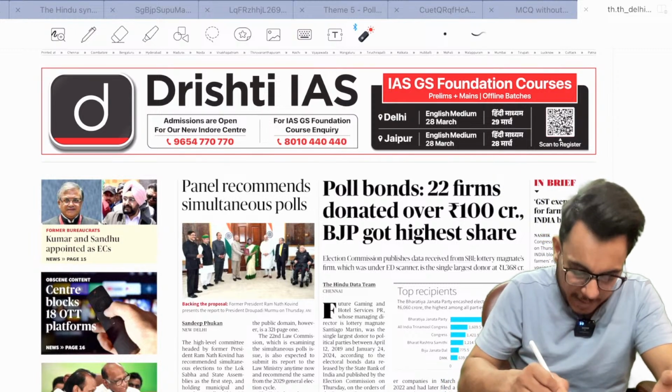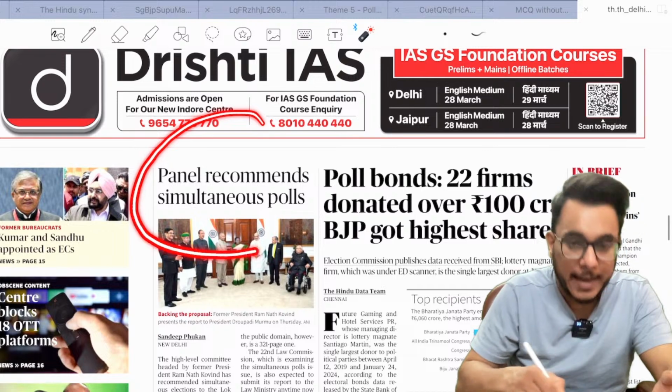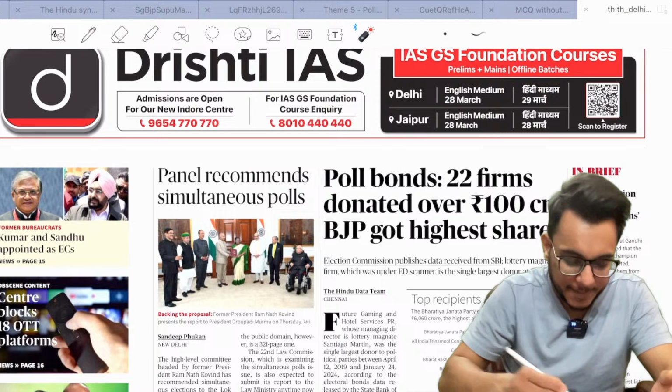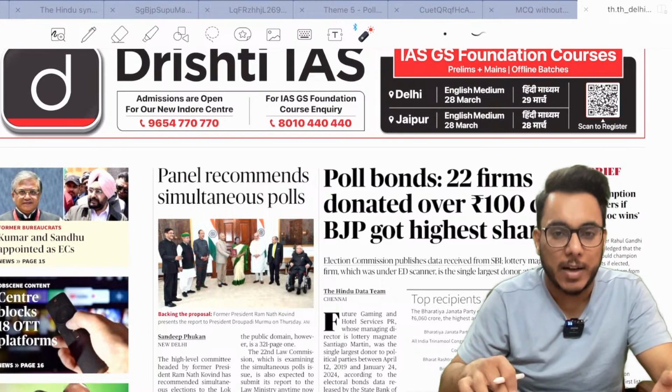The first article that we can read here is "Panel recommends simultaneous polls." This particular article talks about simultaneous elections in India. We'll take this particular article and understand what has happened.